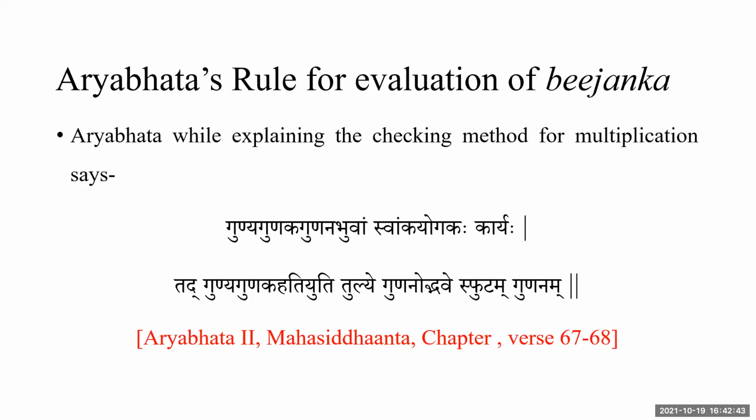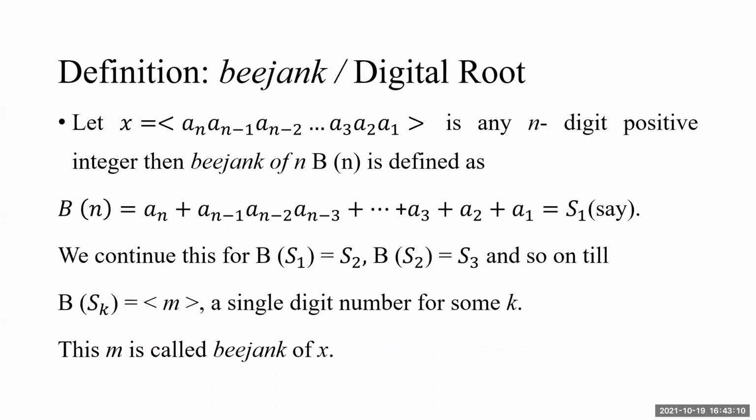And then he explained what is the test for multiplication. We will be coming to the second line a little later on. When this Swa Anka Yoga is to be done, Gunya, Gunaka, Gunana: Gunya is the multiplicand, Gunaka is the multiplier, Gunana is the product. So when we want to check this, we should add digits. Let us go for the definition straight away.